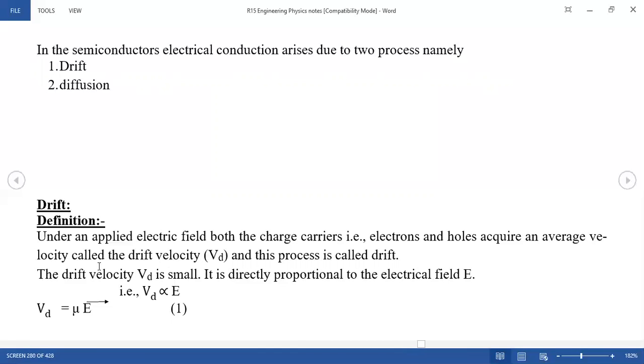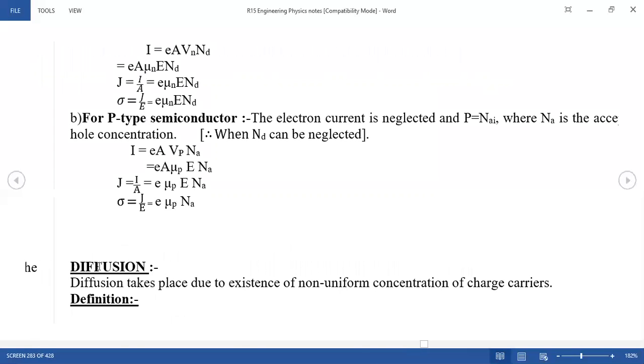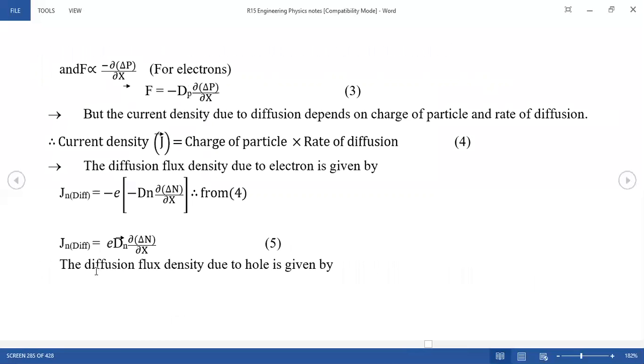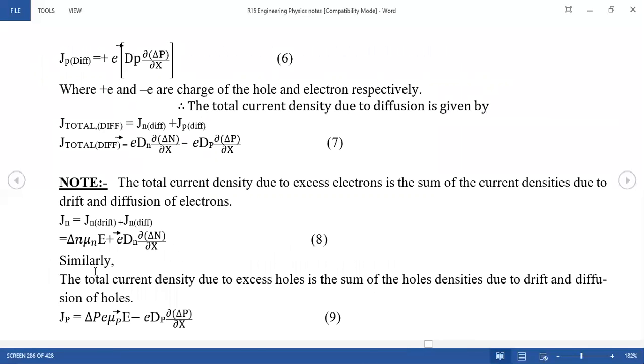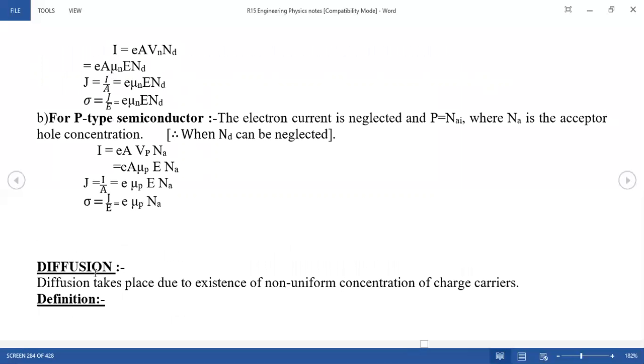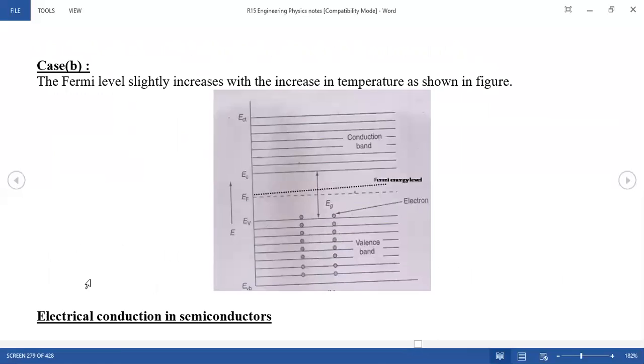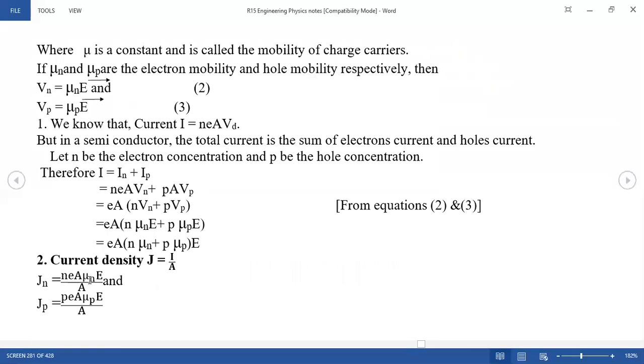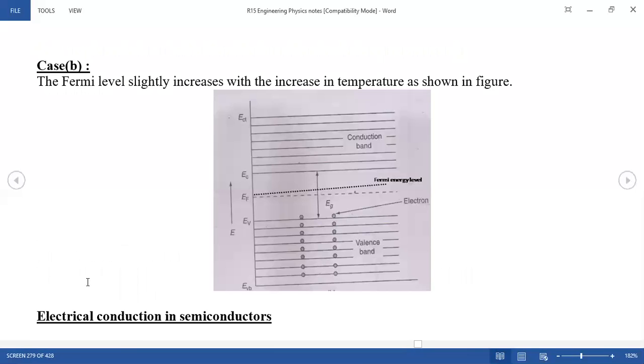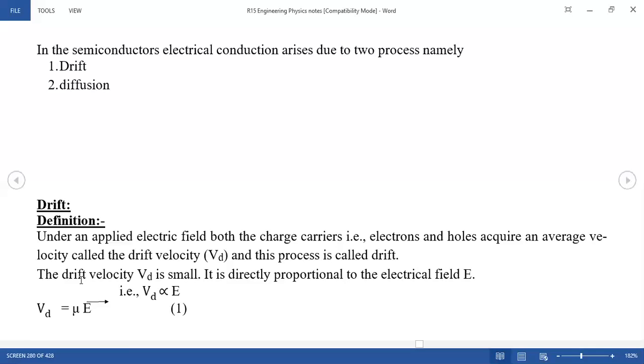A simple phenomenon: you take a small piece of semiconductor and give an external electric field. Then the electrons move in a particular direction, opposite to the current direction.